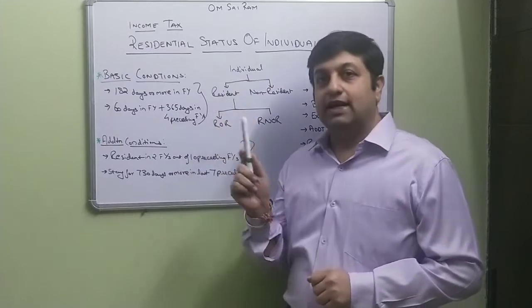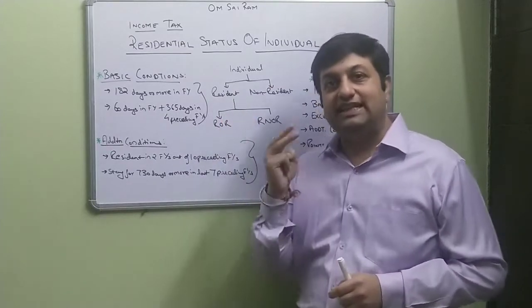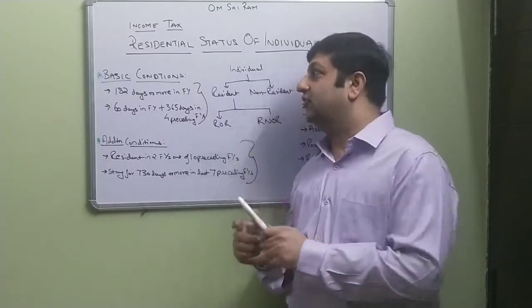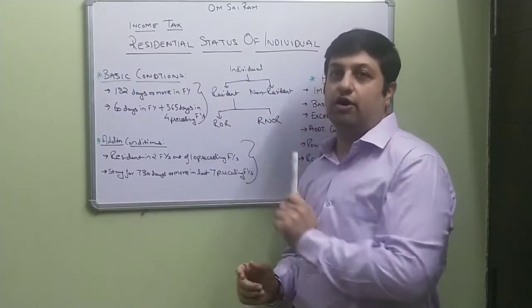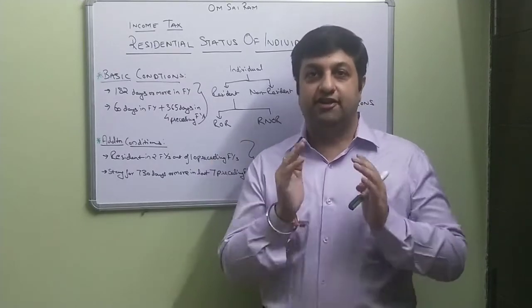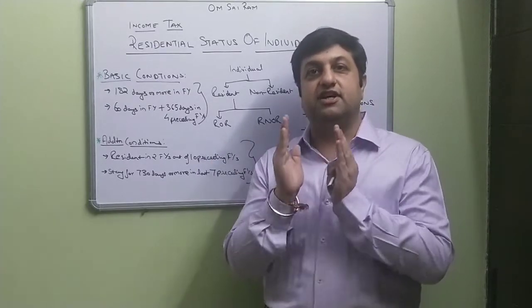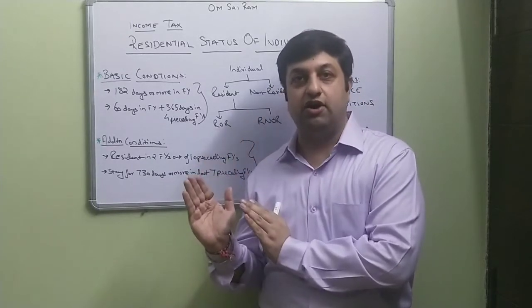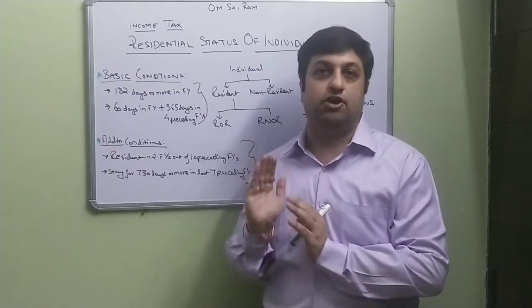An individual can be categorized into basically three categories in residential status. Whether that person is a resident or a non-resident, that is the first threshold which we have to determine. If he becomes a non-resident, the matter finishes there.